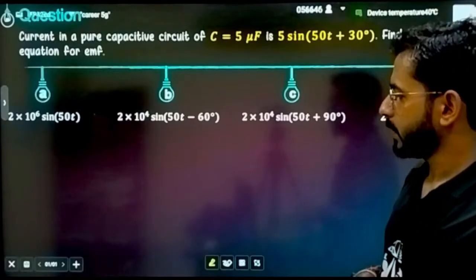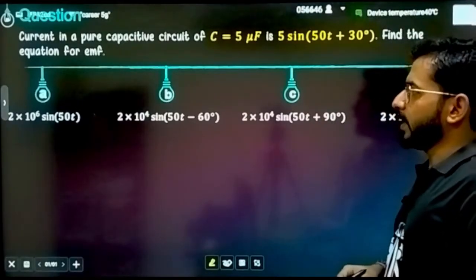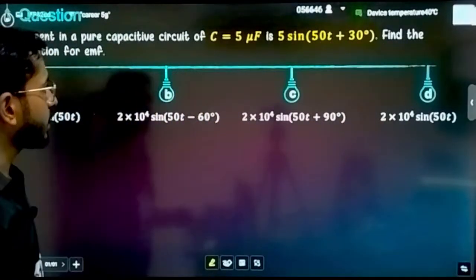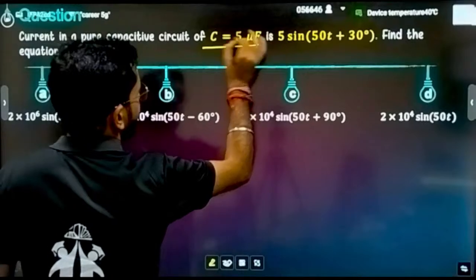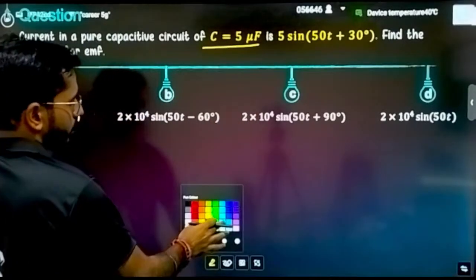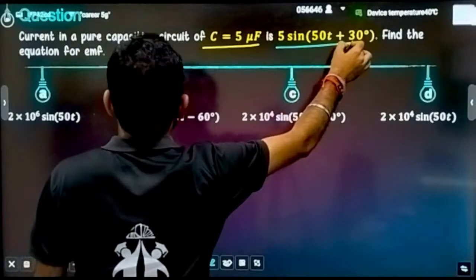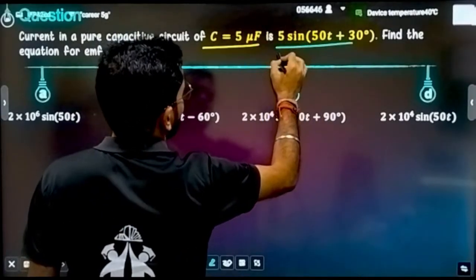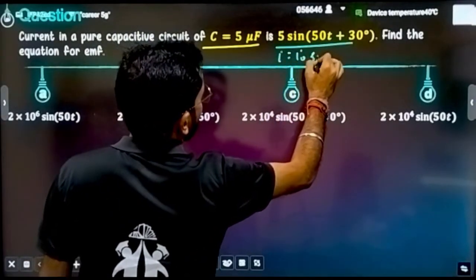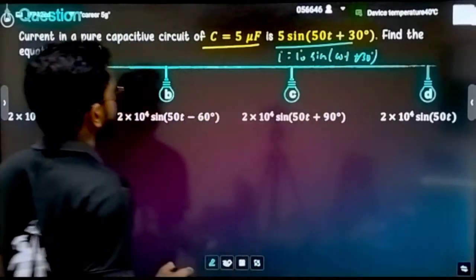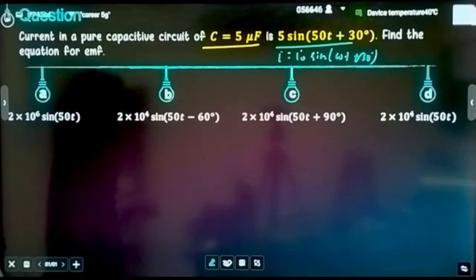Now after that, solve a basic question. Current in a pure capacitive circuit, where C is given as 5 microfarad. Okay, most of the time calculation is in microfarads. This is a general equation of current. That means I is equal to I naught sine of omega t plus 30 degree. The question is asking you to find the equation of EMF.